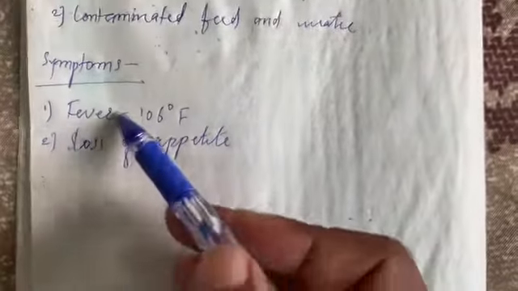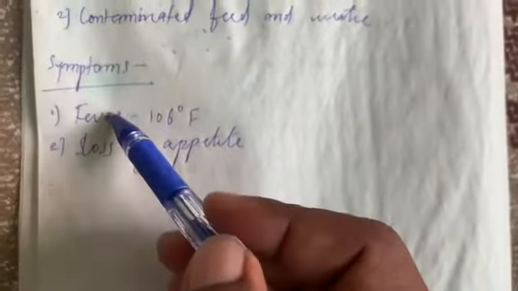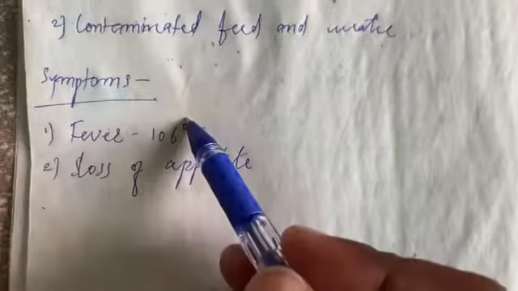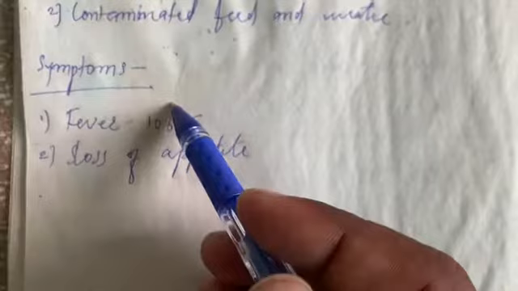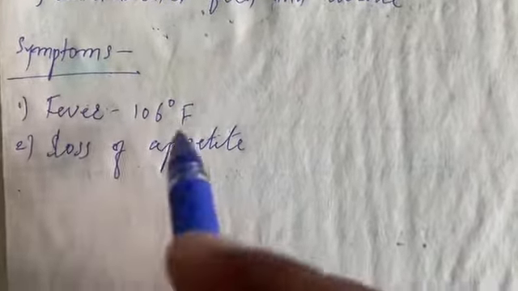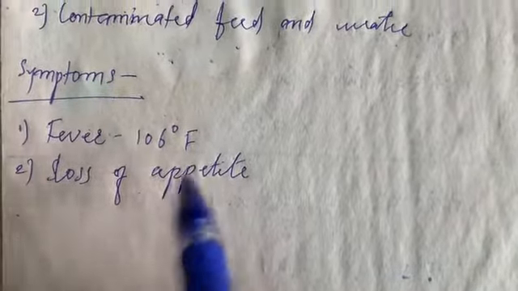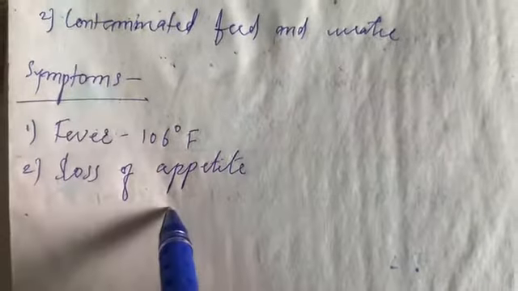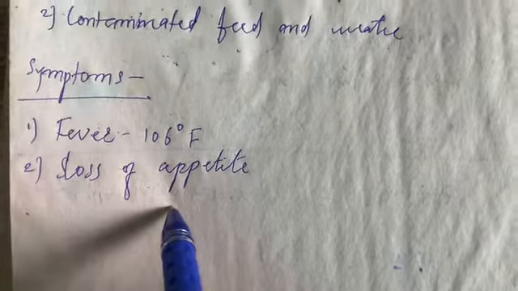Next point is the symptoms. As I told you earlier, the main symptom is the swelling of the throat region. But before that, let's see some common symptoms which are generally observed in a sick animal.